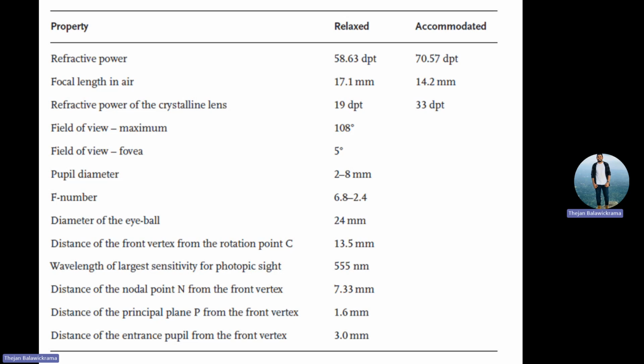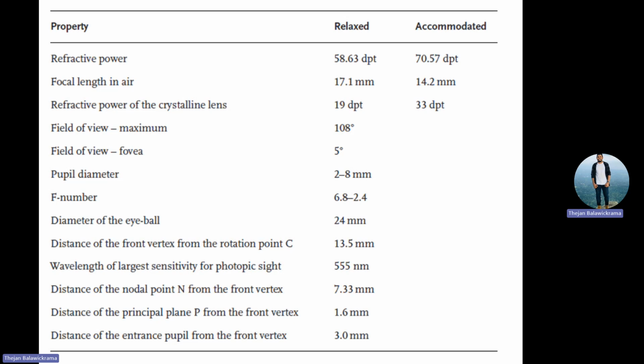Then after that, what happens? The distance from the back vertex will be about 13.5 from the cornea. The wavelength of the largest sensitivity in photopic condition is in the yellow region. So the human eye is more sensitive to yellow rays. The nodal point is 7.33 from the front vertex. And then the principal plane will be about 1.6 millimeter. The entrance pupil will be about 3 millimeter.